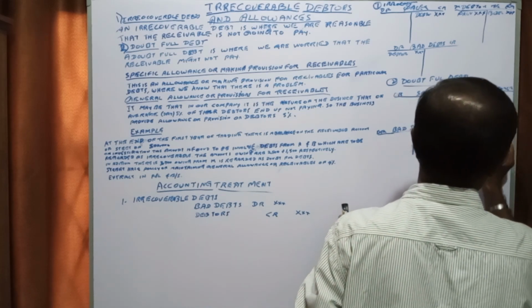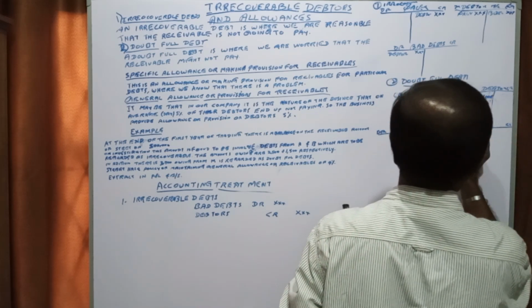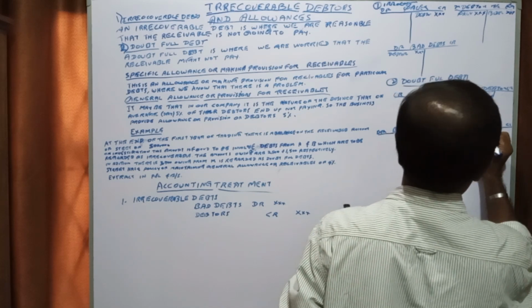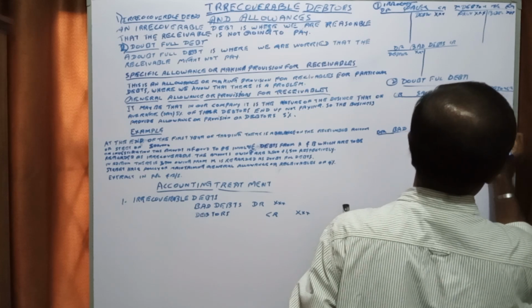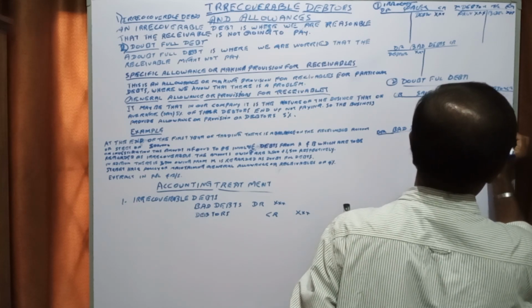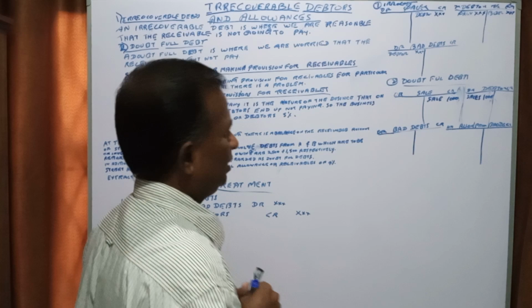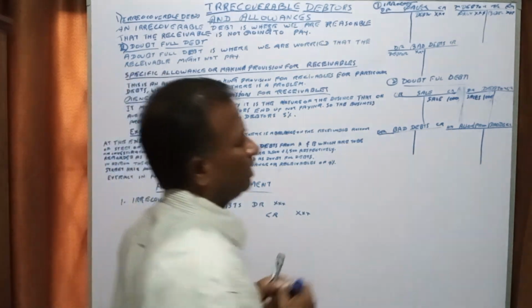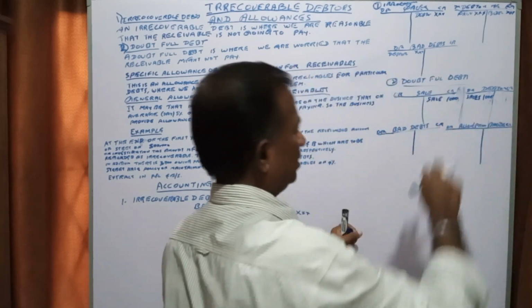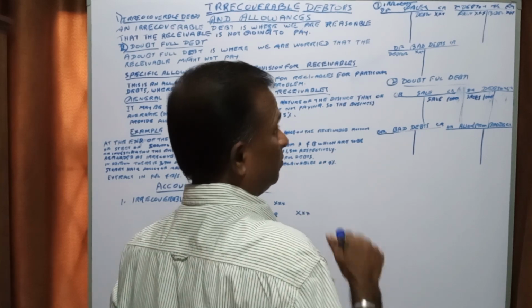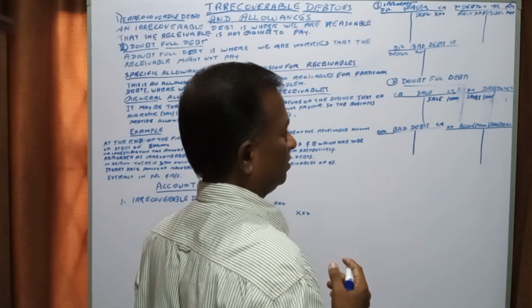Here we will say provision for bad debts, or allowance for bad debts, debit and credit. Then here we decided to go for the 100 rupees provision.